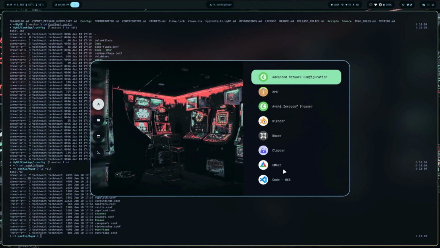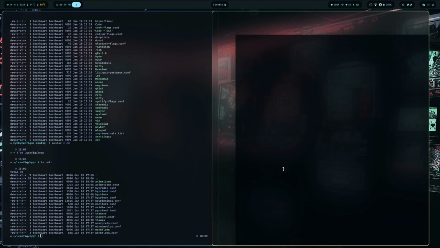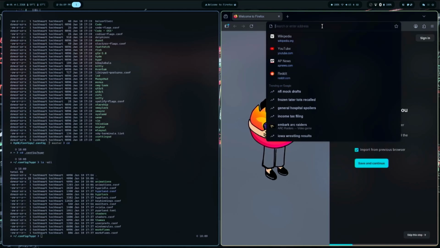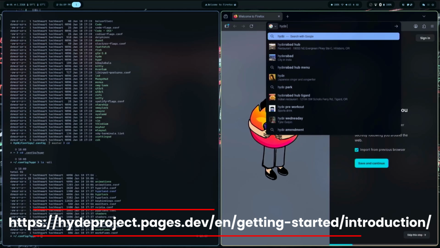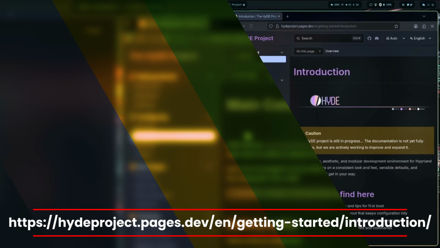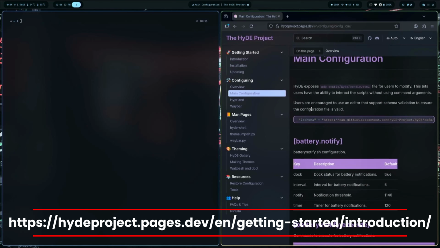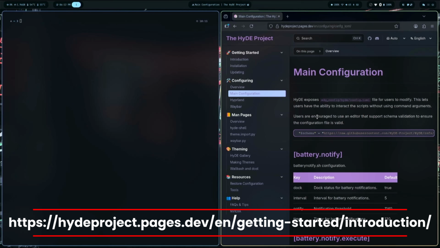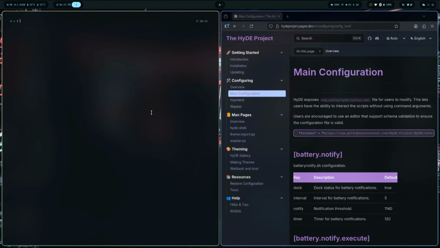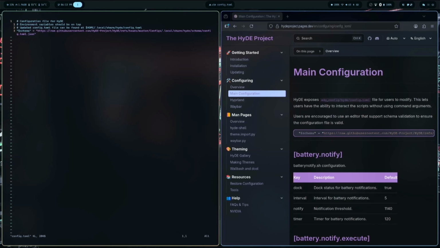If I open up a browser, and I go find that HyDE documentation, and in the main configuration for HyDE, it says HyDE exposes xdg/hypr/config.toml. I believe that'll be in config/HyDE. And yeah, we can bring up that file.